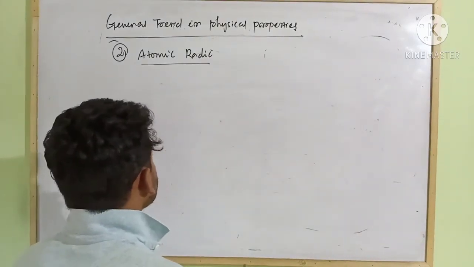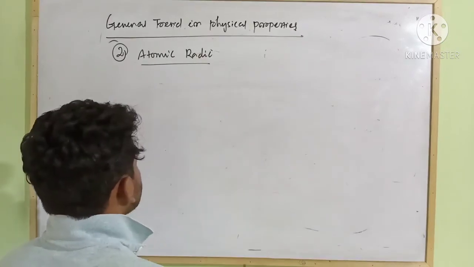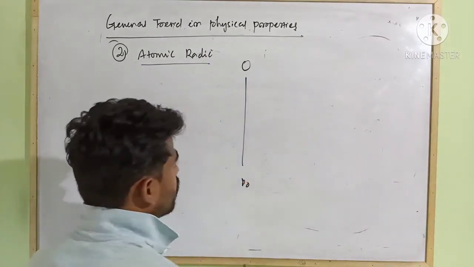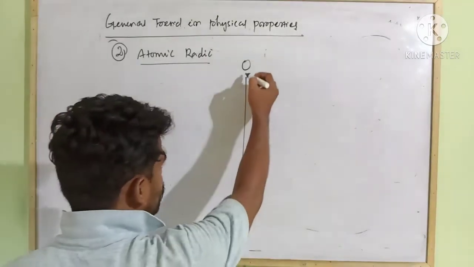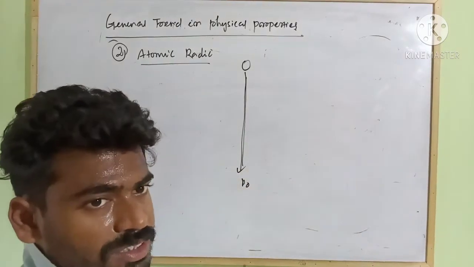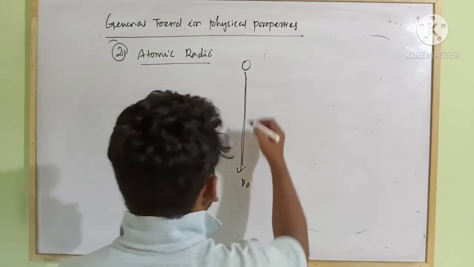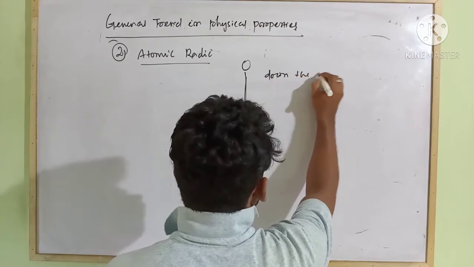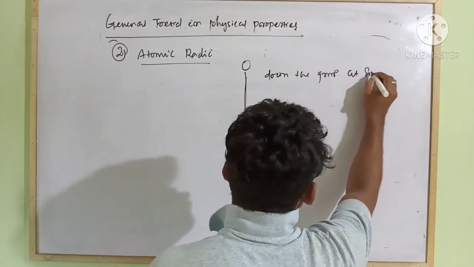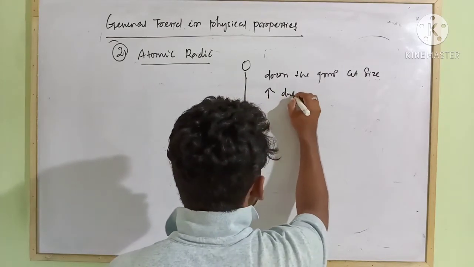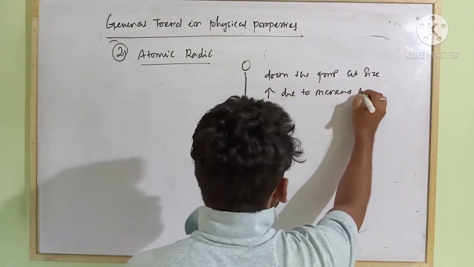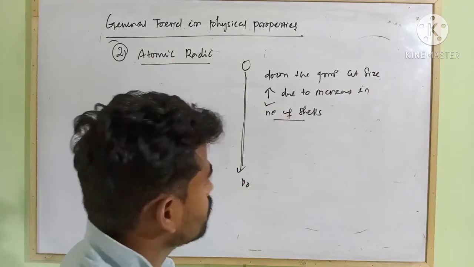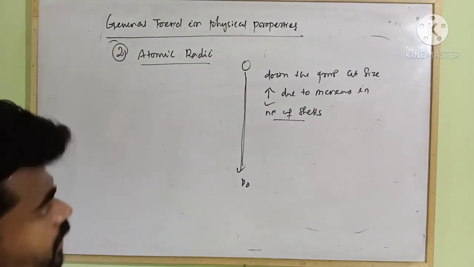Down the group, from oxygen to polonium, the atomic size goes on increasing due to the increase in number of shells. So this is your atomic radius.